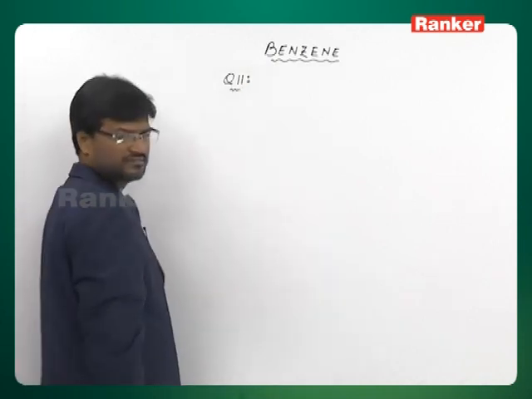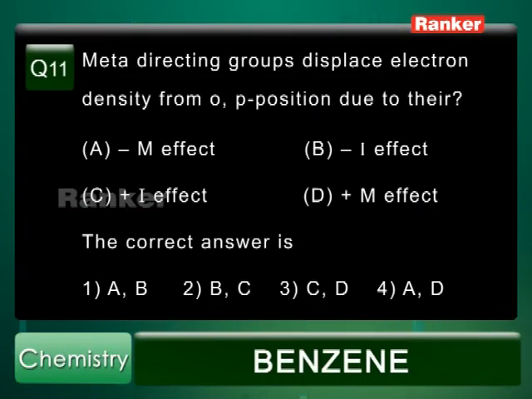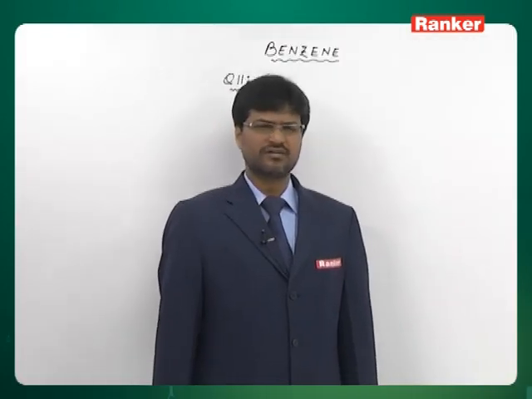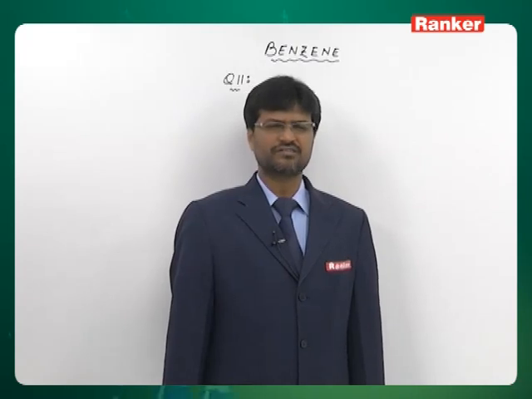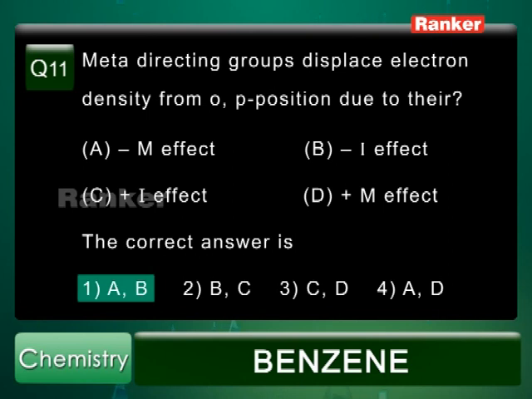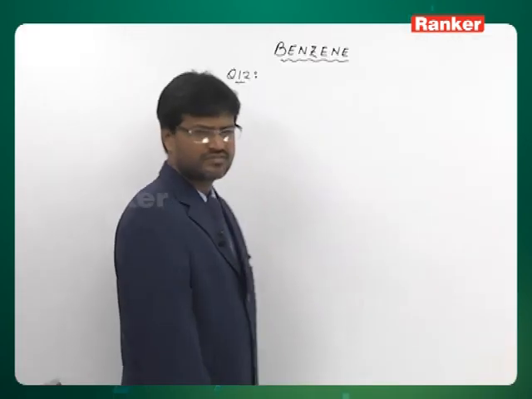Question number 11. Meta-directing groups displace electron density from ortho-para position due to their. See, meta-directing groups are minus M groups, plus M groups are ortho-para-directors and minus M groups are meta-directors. So minus M effect is one reason, minus I effect, these two are the reasons for displacement of electron density from ortho-para position. So the correct answer is first option, AB. The minus M effect and minus I effect will cause displacement of electron density from ortho-para position. First option.